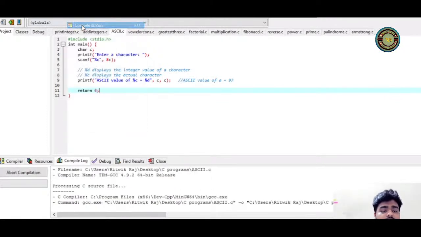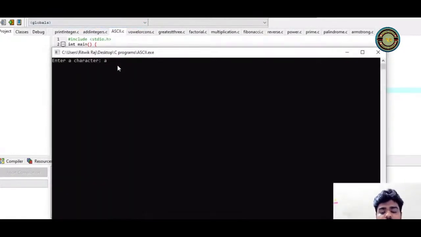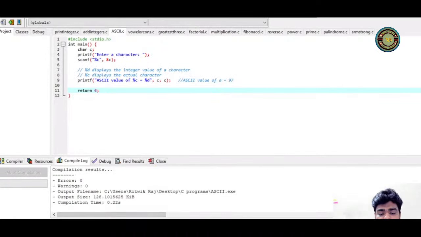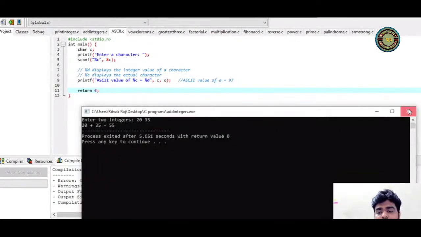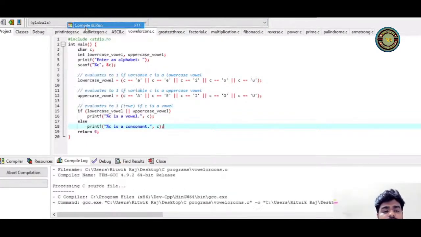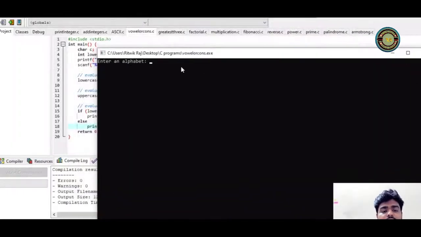Let me execute this. So let's say I'm putting A, you're getting 97. Can you see? So this is the ASCII value for that particular character value. Next, vowel or consonant. So this program is basically, if I execute, you can see it is asking me to enter an alphabet.